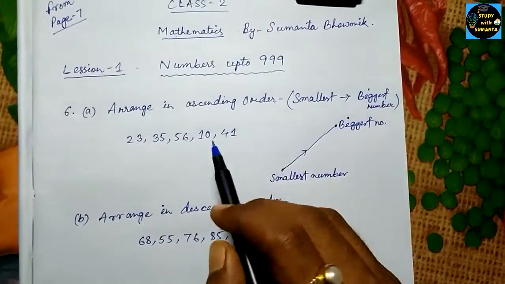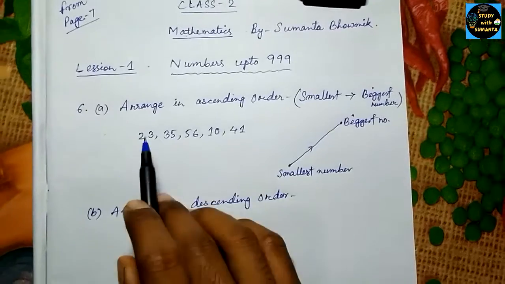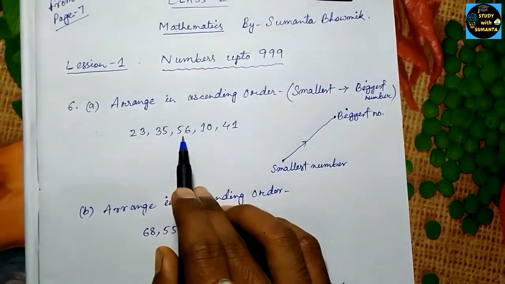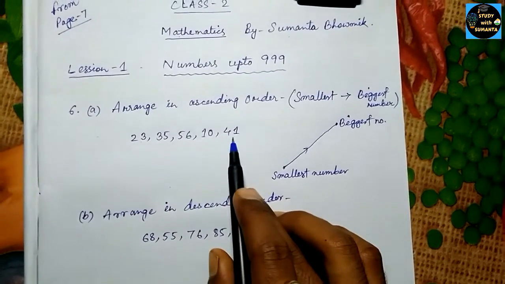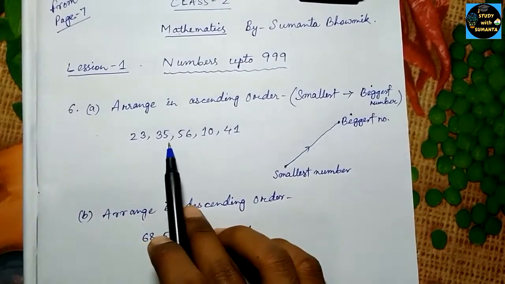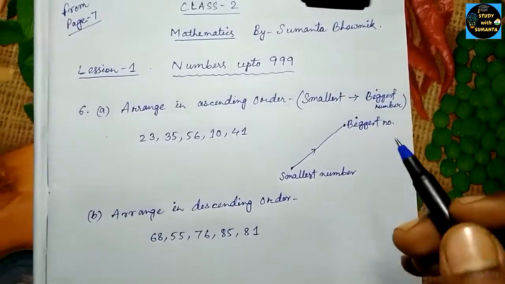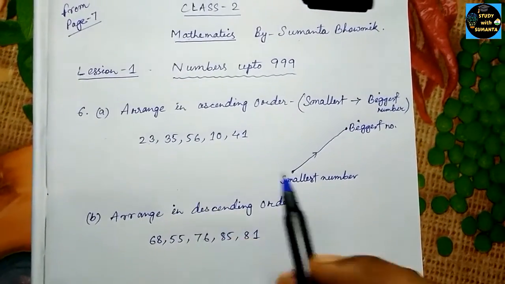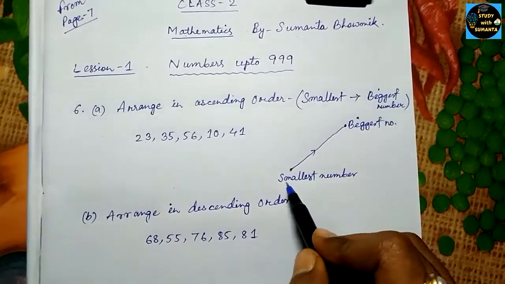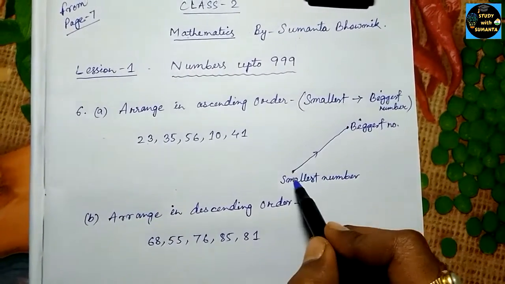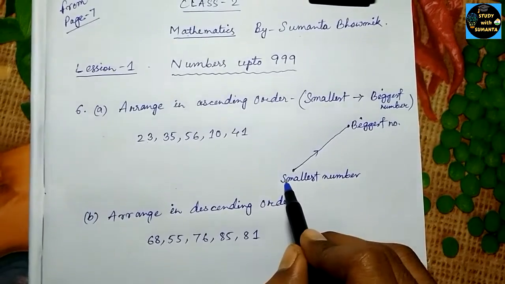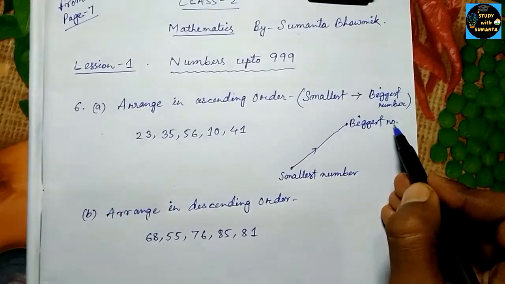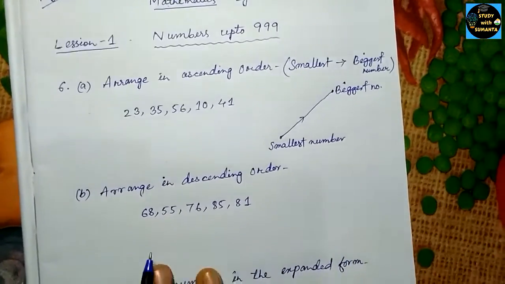Okay, so we have 23, 35, 56, 10 and 41. We have 5 numbers, and we have to arrange these numbers from smallest to biggest. So we have to start from the smallest number, then gradually go to the biggest number that we have. So let's start.